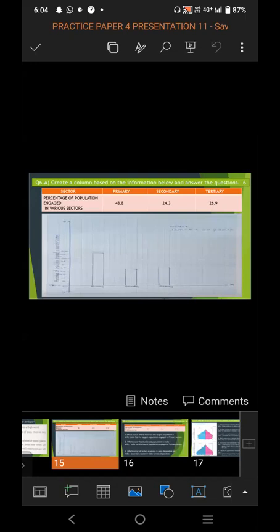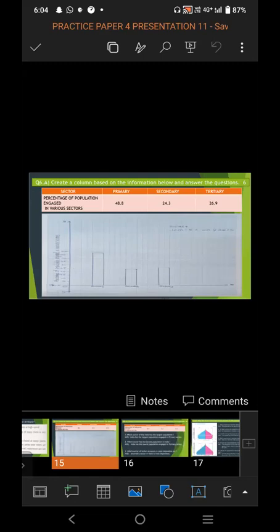So in this graph, the information given is the percentage of population engaged in various sectors. We have indicated the scale as 5, 10, 15, 20, 25, 30, 35, 40, 45, 50. For the primary sector, it is 48.8%, so we have marked 48.8%.